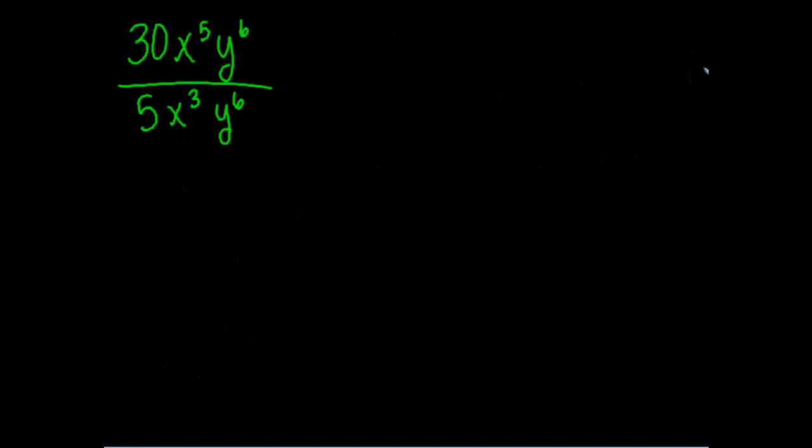Get 30 and 5 divided evenly, so that's going to be 6, 5 minus 3 is 2, and then y to the 6th, then y to the 6th. They're both the same. So when I do 6 minus 6, I get 0, which means I have no y's. So that's that. It'll be done. These will completely cancel each other out.